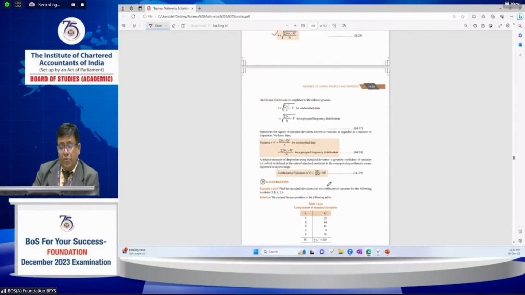Next one is the coefficient of variation: standard deviation by arithmetic mean into 100.